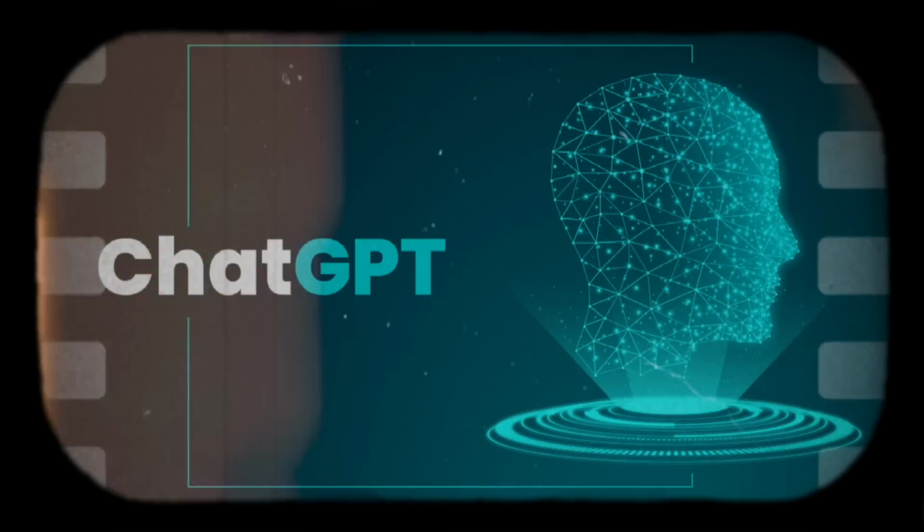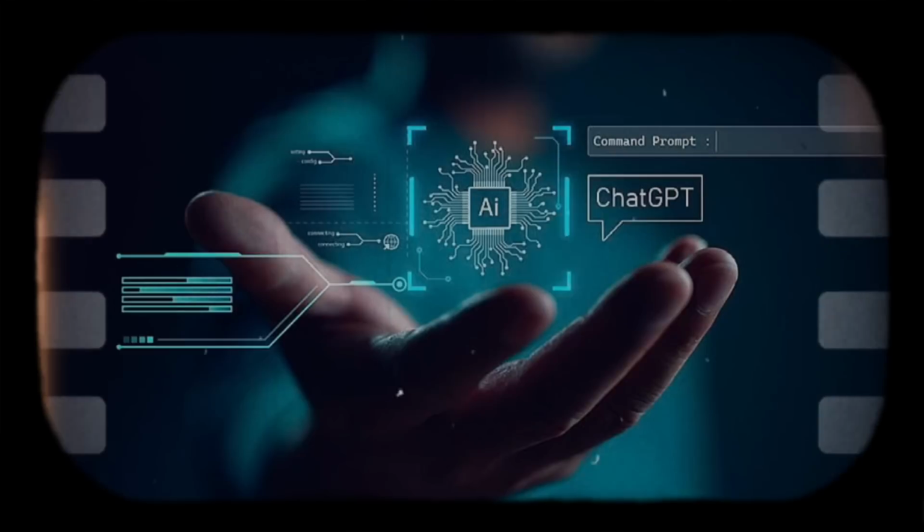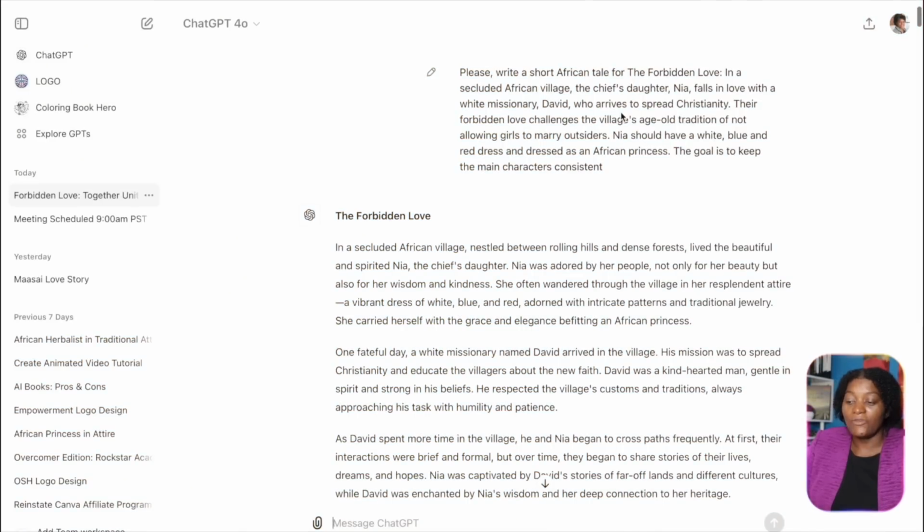ChatGPT is an AI tool. The more descriptive you are with ChatGPT, ChatGPT is going to give you an amazing story. If you know how to write your story, go ahead and write your story. If you have an idea for a story, go ahead and craft your idea. So right now, this is an idea that I have. I'm telling ChatGPT to please give me an African tale.